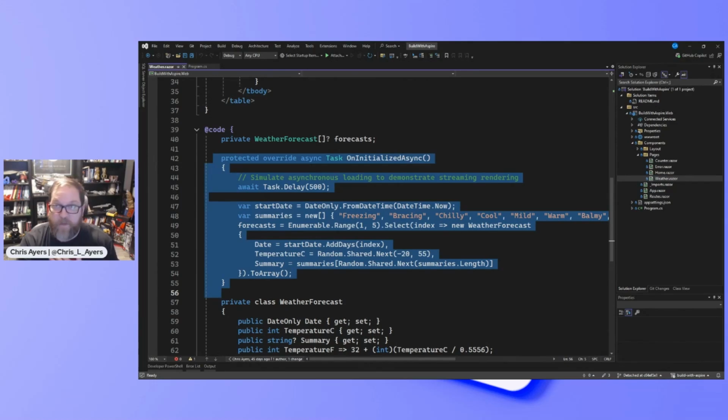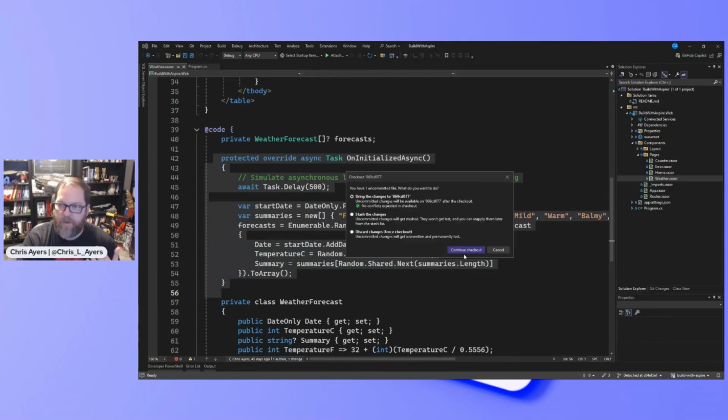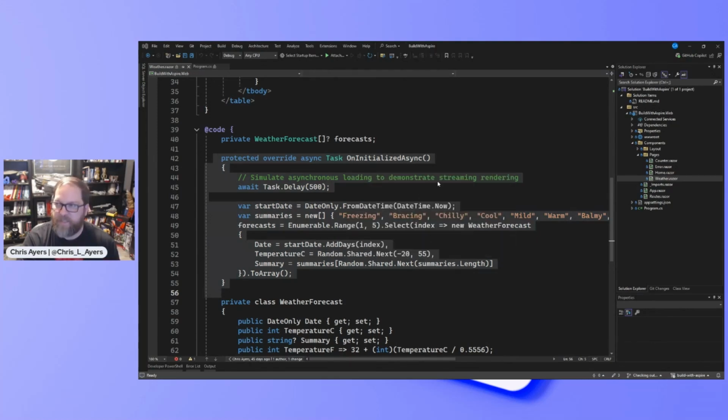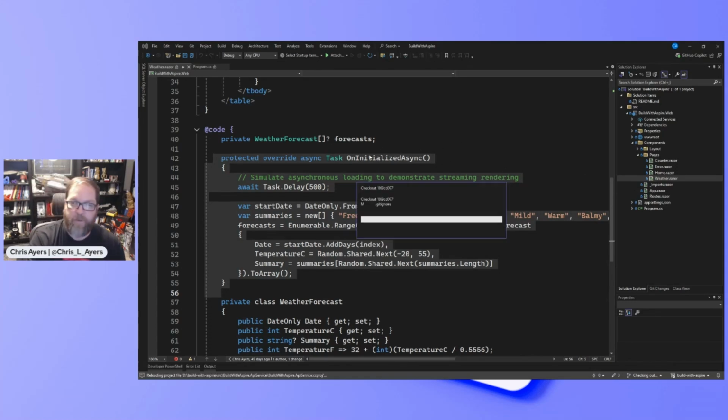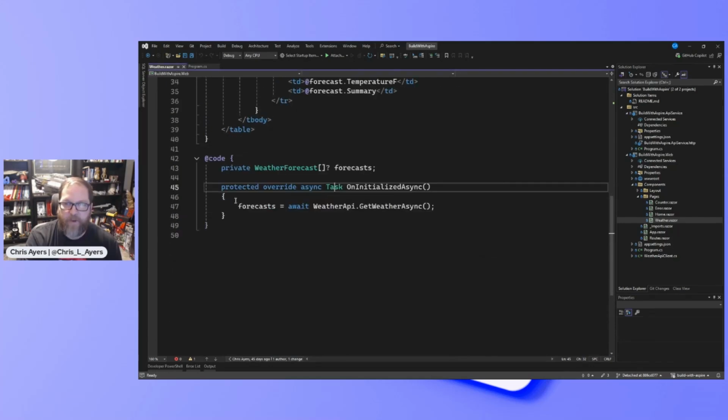Now, the first thing I'm going to do to start preparing my app, maybe to integrate into Aspire, is I'm going to split some things out. So I've got all this checked into a repo. I will share this, but instead of generating my code locally, how about we call it from an API?